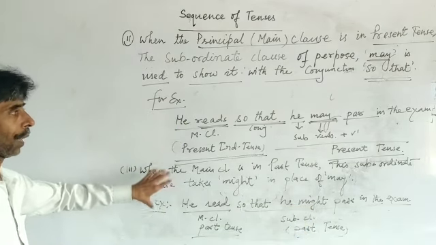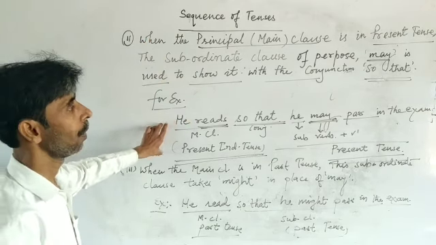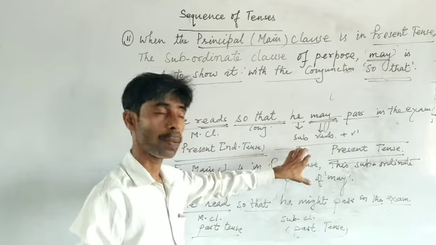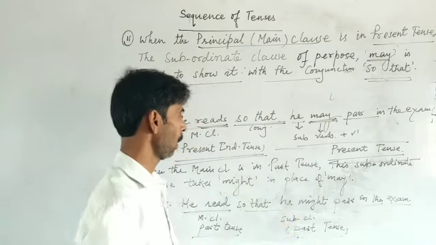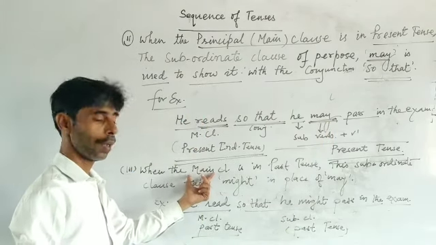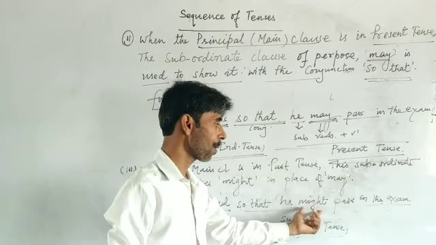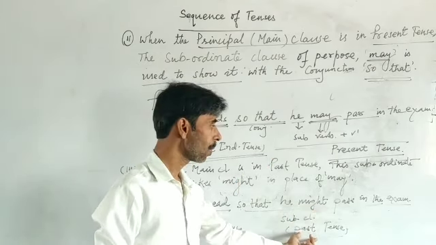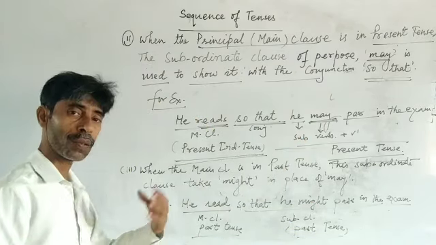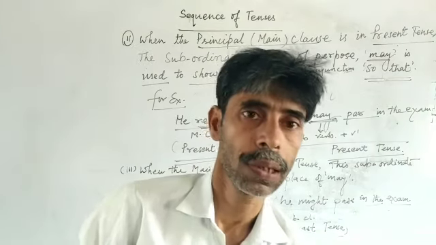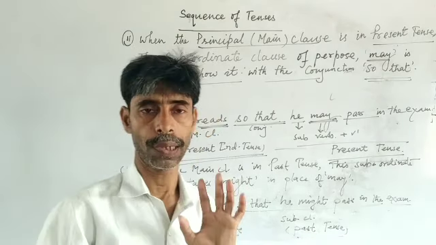In this way, we see that if the principal clause, if the main clause is in present tense, the subordinate clause of purpose takes the conjunction so that, and you should write may. And if the main clause is in past tense, the subordinate clause of purpose takes might in place of may to make the tense past. Let's proceed to the next one and see the different types of uses of sentences together, how they are combined with each other.